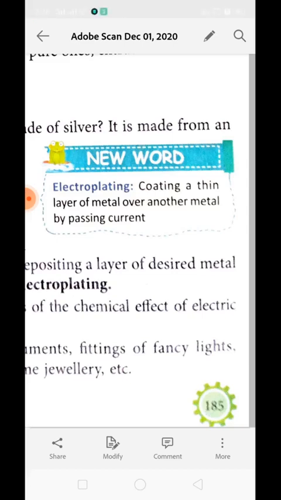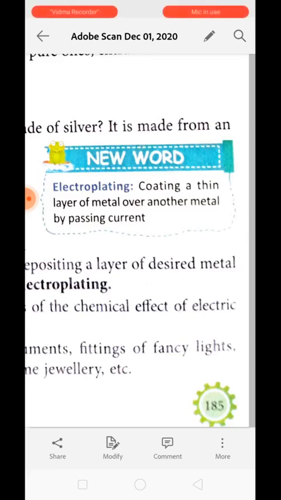Maybe you have seen some bathroom fittings which shine. They are not made of chromium, but still they shine like chromium because they are made of an inferior metal with a layer of chrome applied over them to make them shiny.